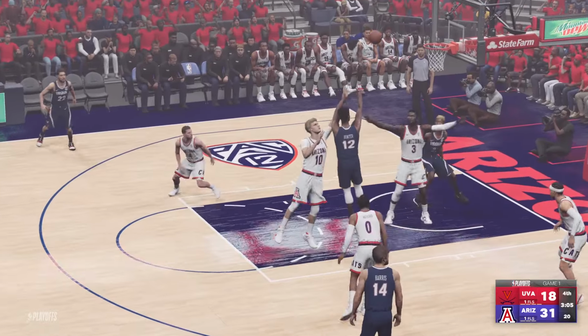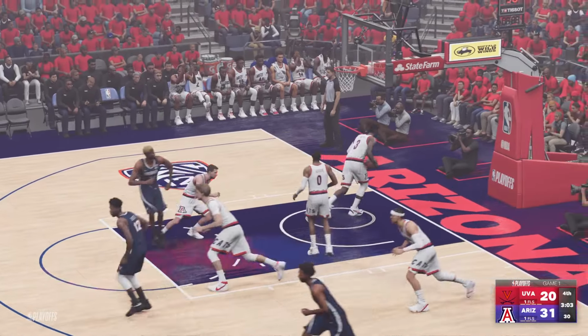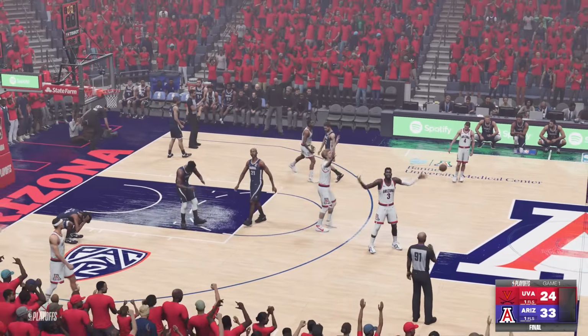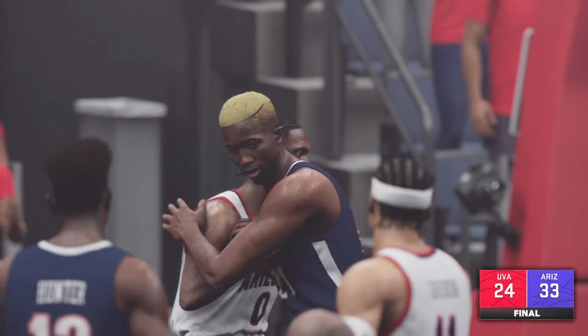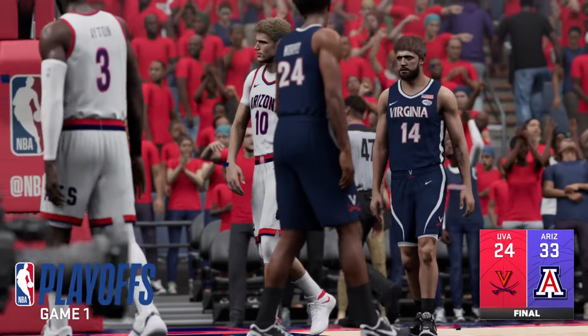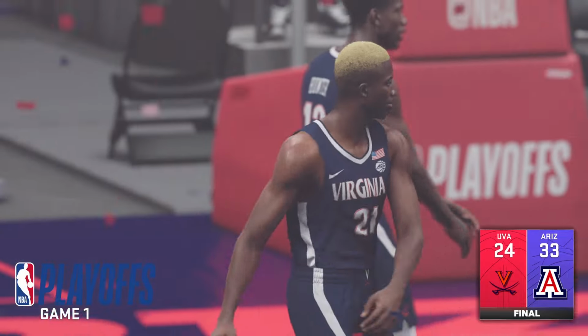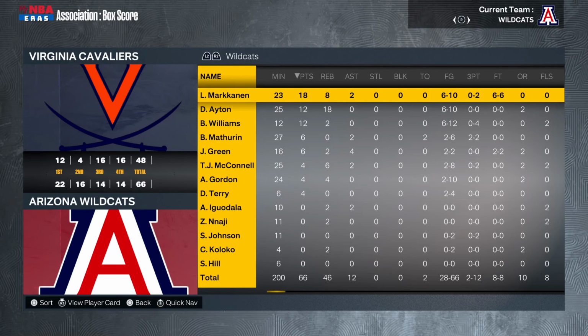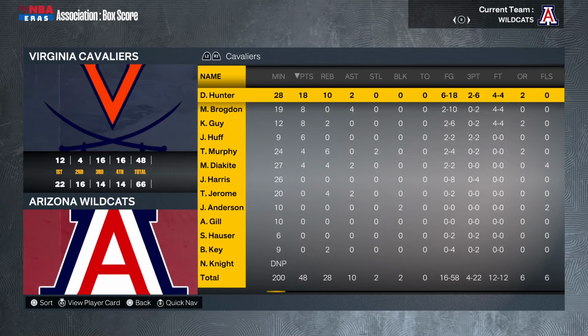DeAndre Hunter doing everything he can to keep Virginia in this game, but in the end, it was too much. Arizona wins by 9, 33-24. They'll advance to the Elite Eight. Virginia Cavaliers, unfortunately, are eliminated. Total stats here. Markkanen led the way, 18 points. DeAndre Hunter, 18 and 10. Just not a lot of help.